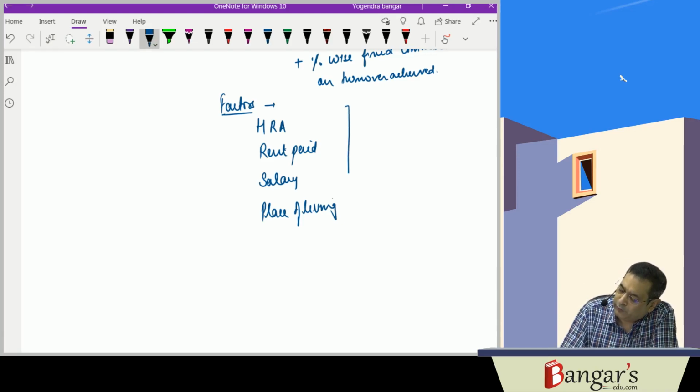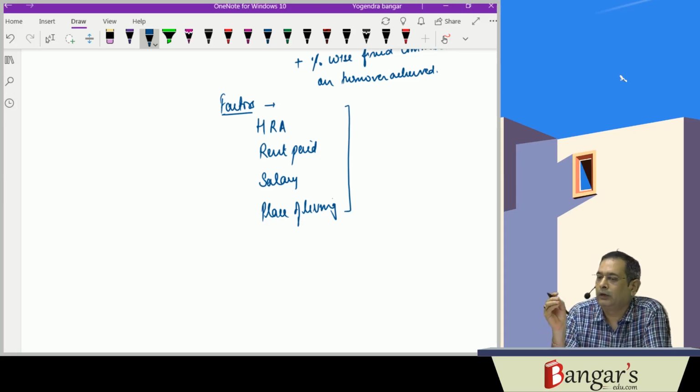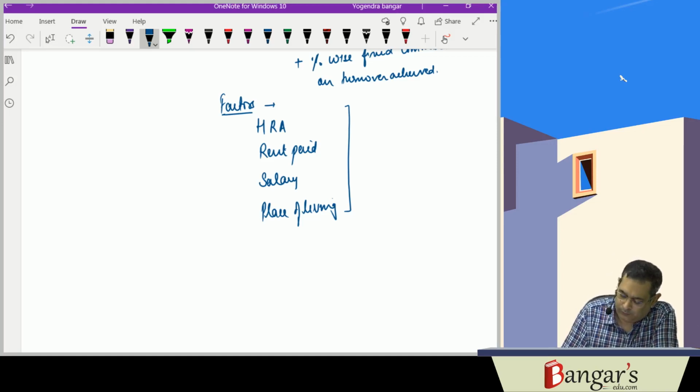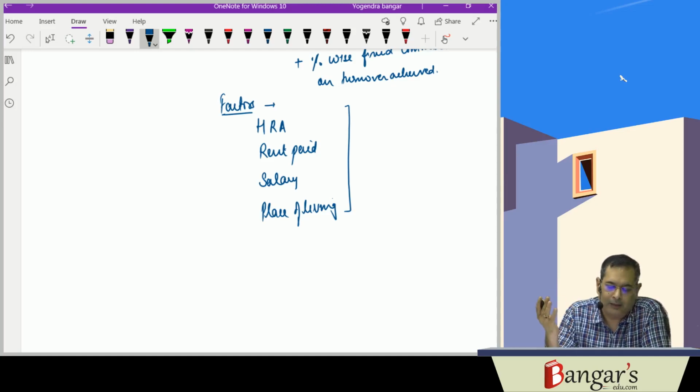So if these four factors are uniform for a specific period, we can compute the taxable amount for that period, say 1 month, and then multiply it by the number of months these factors have remained uniform. If it is uniform throughout the year, we compute for 1 month and multiply by 12 to determine the taxable house rent allowance.